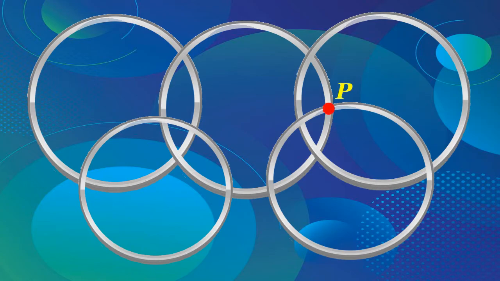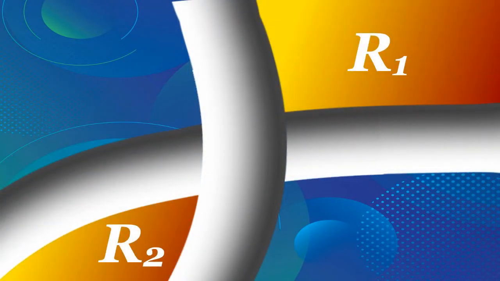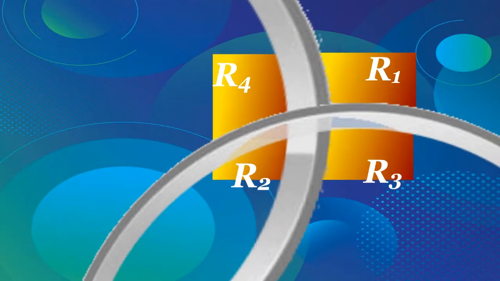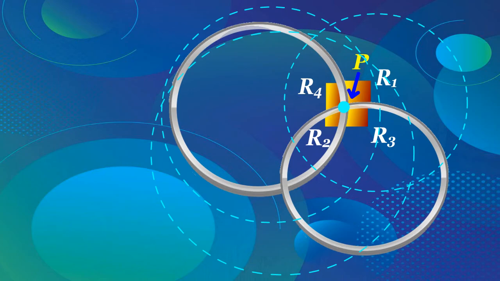Let P be a point of intersection of the circles C1 and C2 in our set of circles. Let us consider a small neighborhood around the point P. Let R1 and R2 be, respectively, the regions which are outside and inside both the circles C1 and C2. Let R3 and R4 be the two remaining regions, such that each one of them is exactly inside one circle, C1 or C2. Now, assume that the point P is inside exactly K circles.